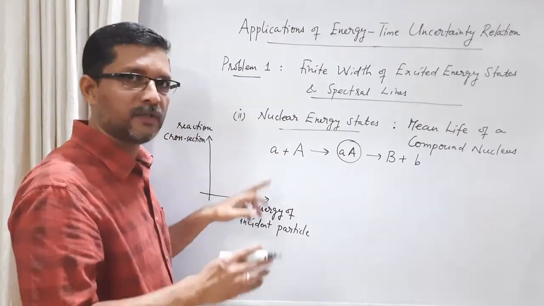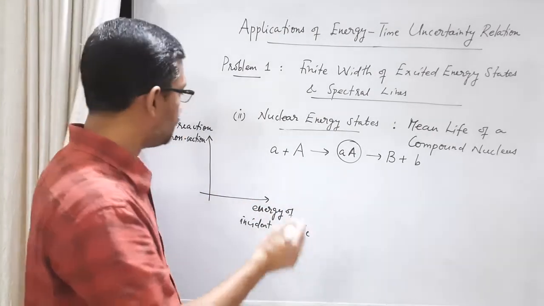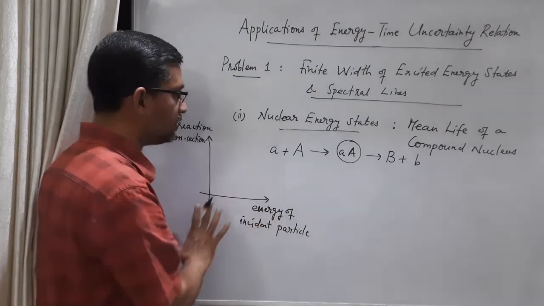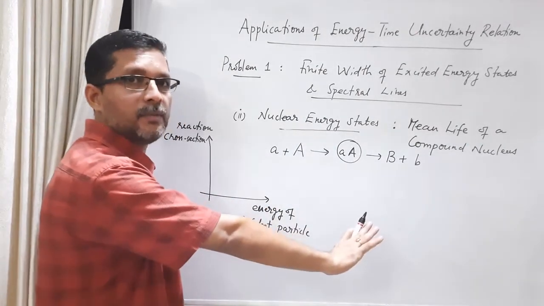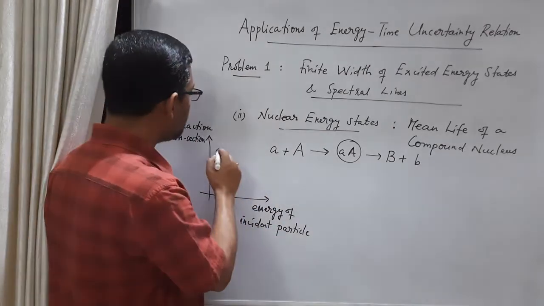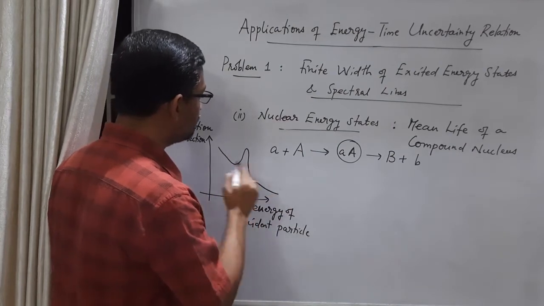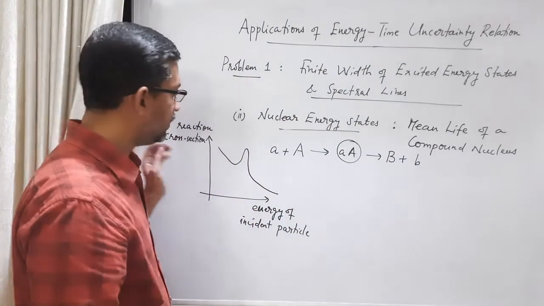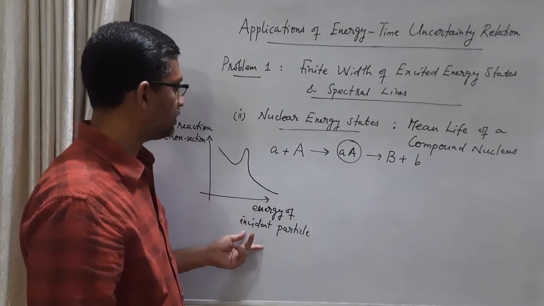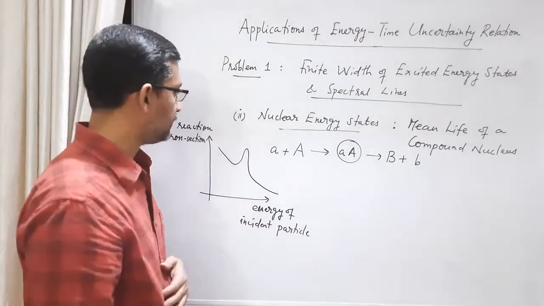But if it is a proton, then the situation can be different, and the graph can be different. Let us consider a particle such that as its energy increases, the cross section decreases. So a typical graph can be something like this. This is the reaction cross section versus energy of the incident particle graph.